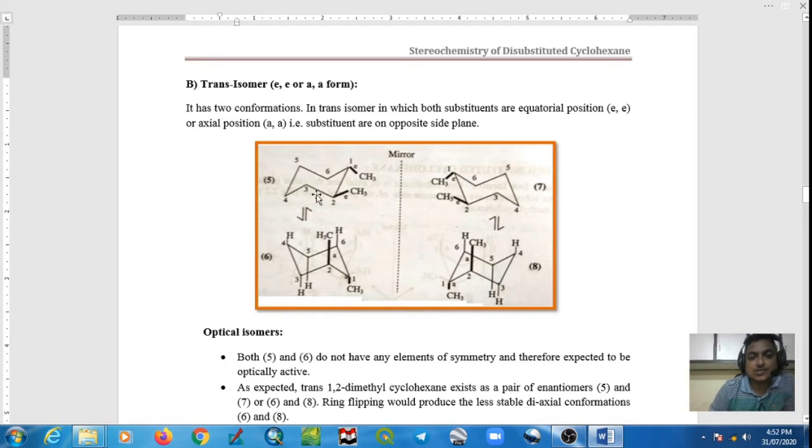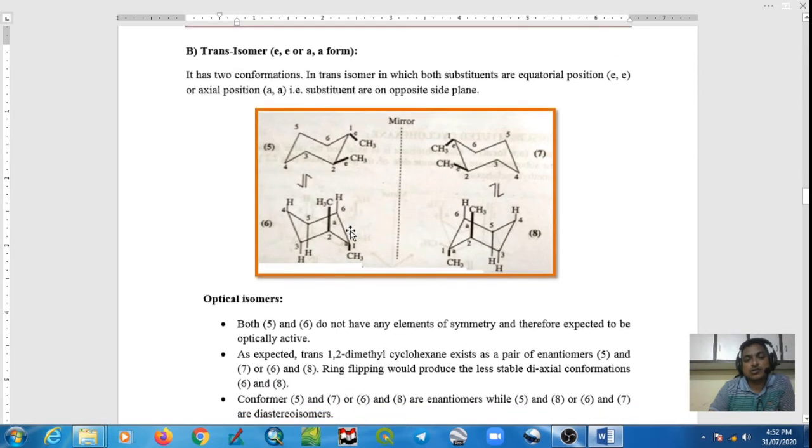In case of the trans isomer, two conformations are possible. In one conformation, both methyl groups are equatorial, and in another conformer the methyls are axial. So in the trans isomer, these methyl groups are either equatorial or axial. Let us talk about its optical activity.